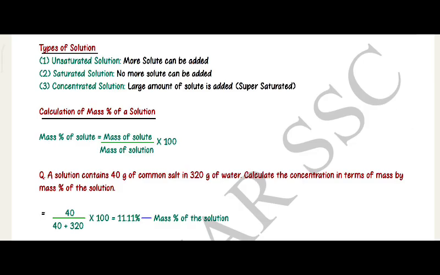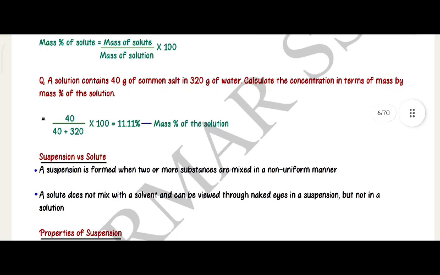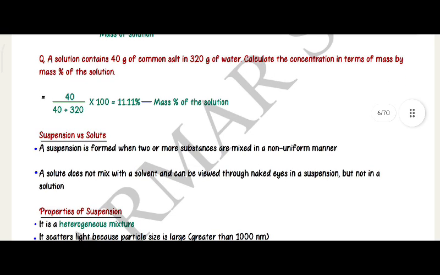Calculation of mass percentage of a solution. Mass percentage of solution is equal to mass of solute divided by mass of solution, times 100. Question. A solution contains 40 grams of common salt in 320 grams of water. Calculate the concentration in terms of mass by mass percentage of the solution. 40 divided by 40 plus 320, times 100, that is equal to 11.11 percent mass of the solution.